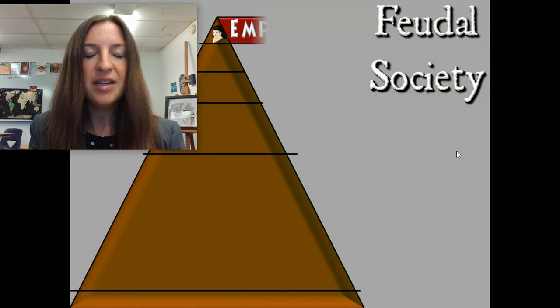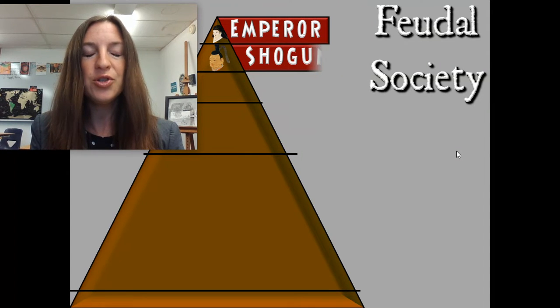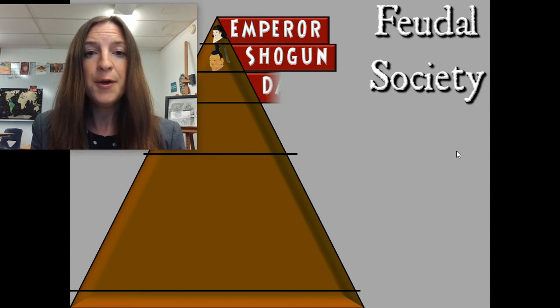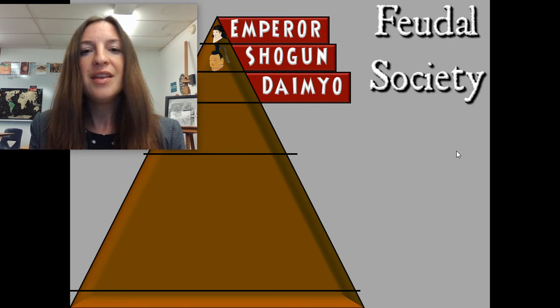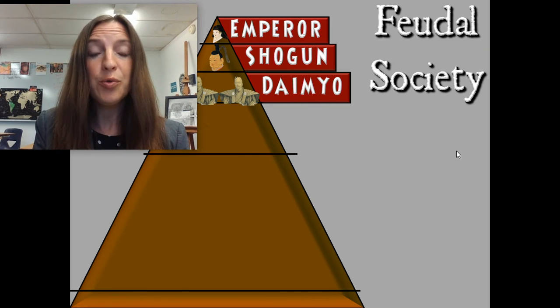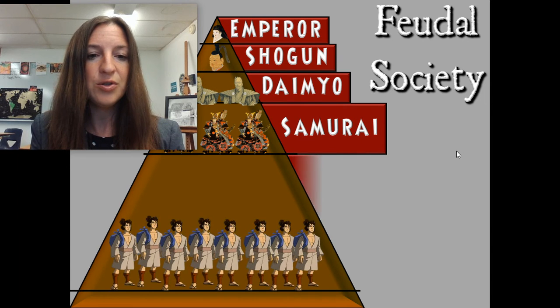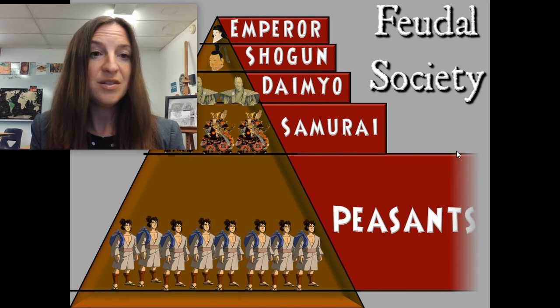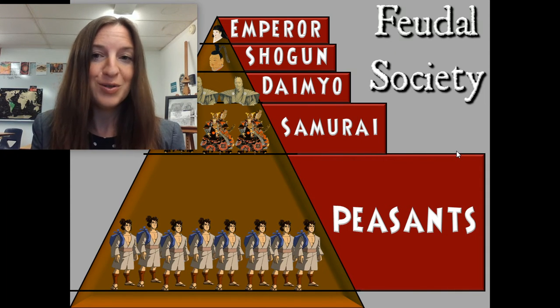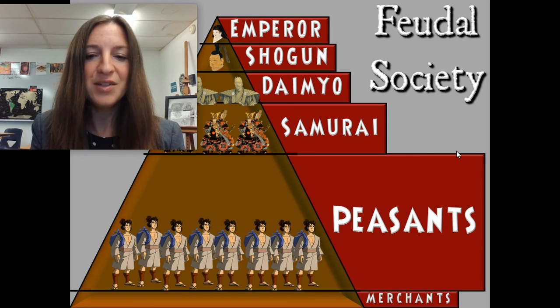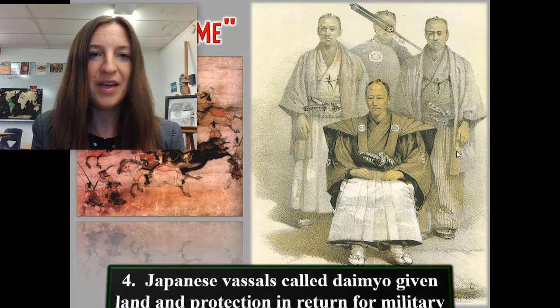The feudal society, on the top, you have the emperor, who's unquestionably the most powerful, then the shogun, who controls the military, then the daimyo, who control the regions, and then you have the samurai, the loyal soldiers, and you have the peasants who do all of the work, essentially. And the merchants are below the peasants in Japan, like China.